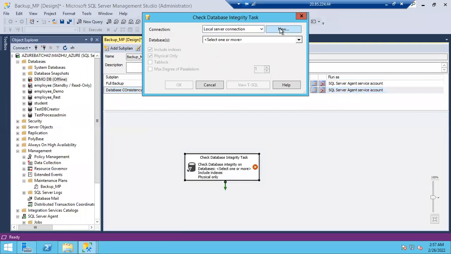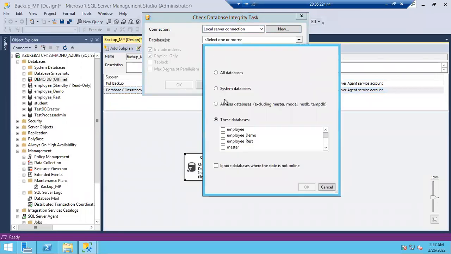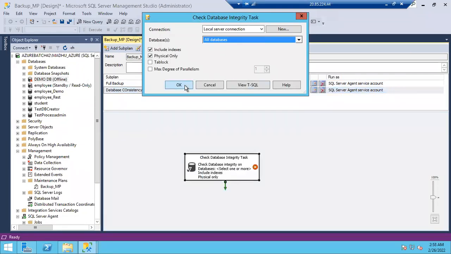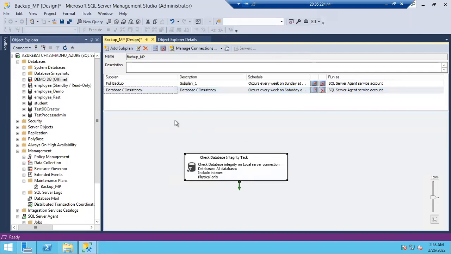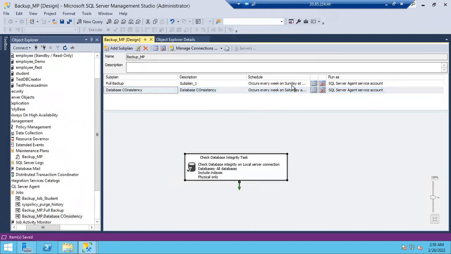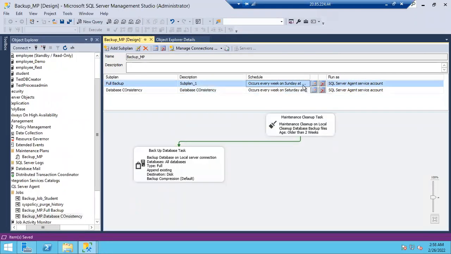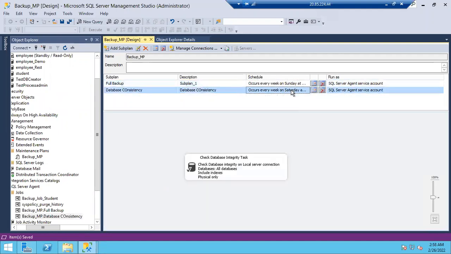What databases do you want? Select the databases. Select all the databases. Again, same, ignore the databases and click OK. Now this will run. Click OK again. Control S. This will run as per the schedule. This is a full backup subplan which will run every Sunday 2 a.m. This is a dbcc check db subplan which will run every Saturday 2 a.m.